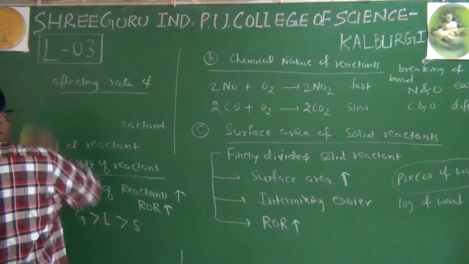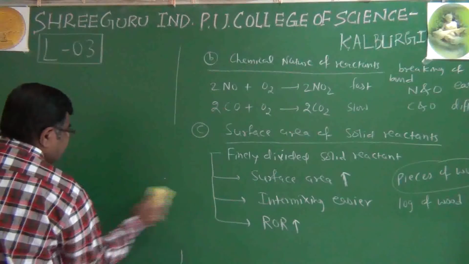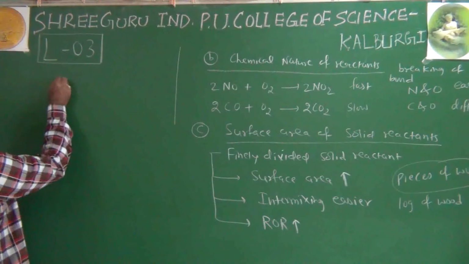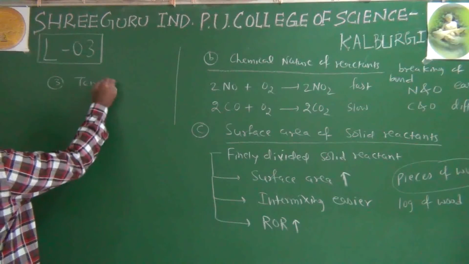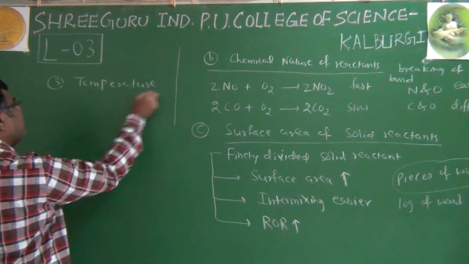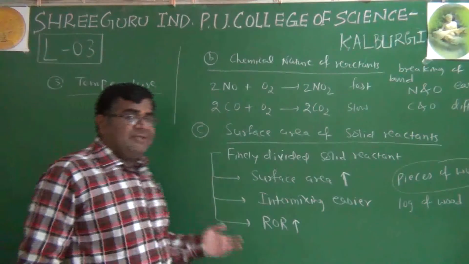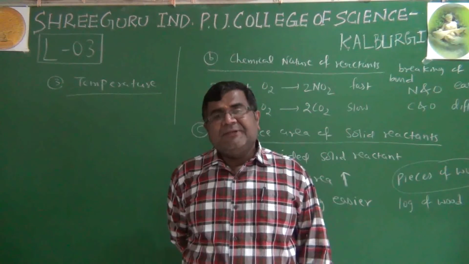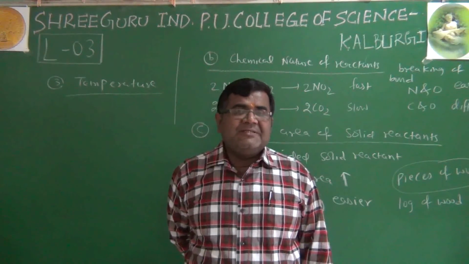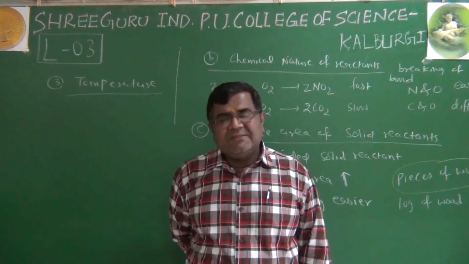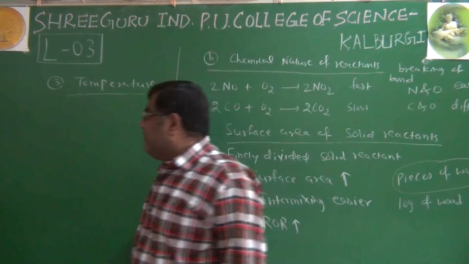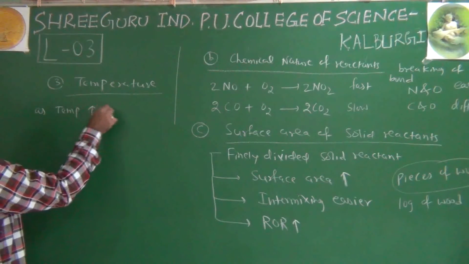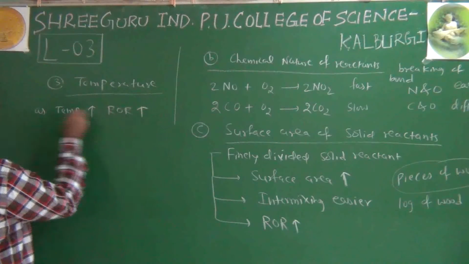Then the third factor we have mentioned is the temperature. This is our common understanding that in the summer season, at room temperature, food gets spoiled easily because the temperature is higher. If we keep it in the refrigerator, we are decreasing the temperature and decreasing the speed of spoilage of food. So we can say that as temperature increases, rate of reaction increases.